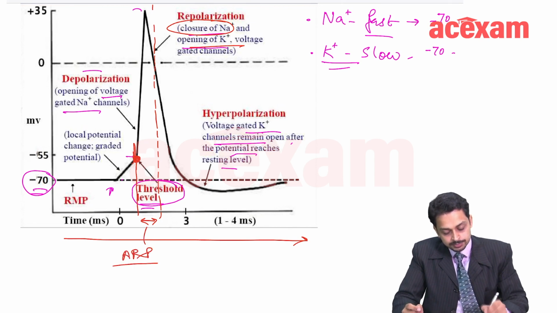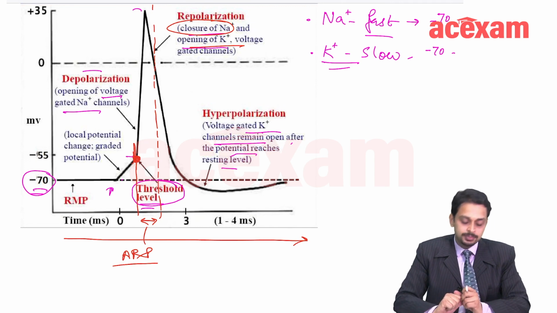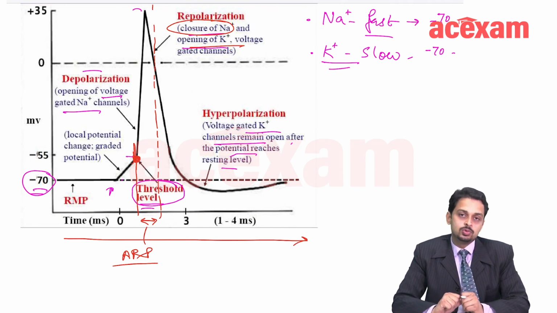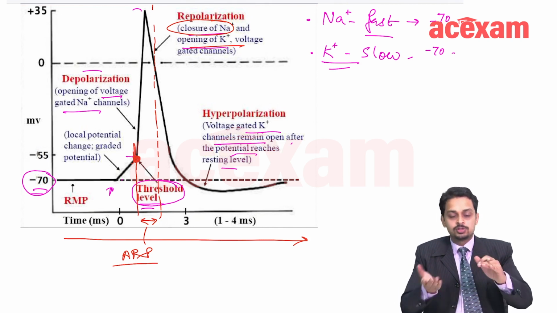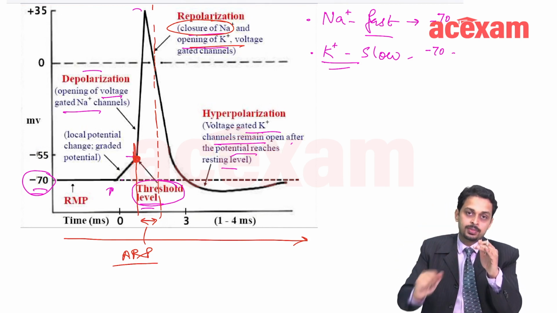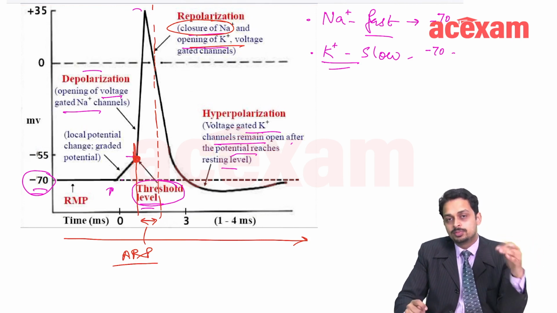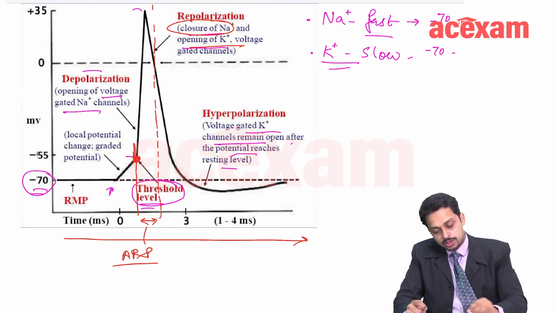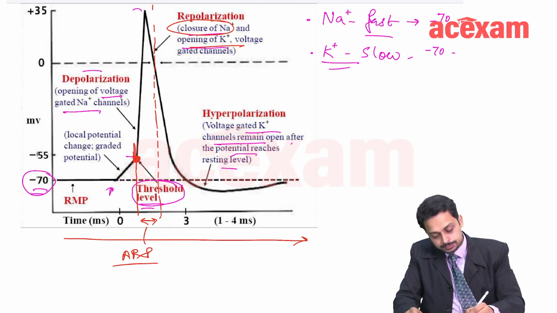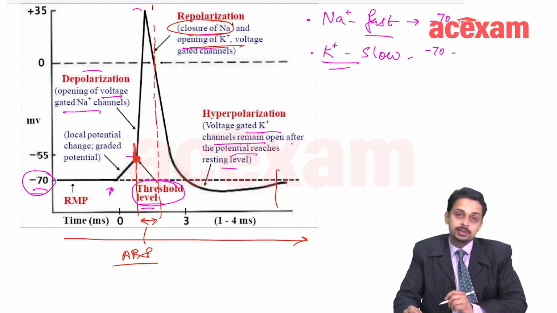What is relative refractory period? Relative refractory period refers to a time interval in which if a supra threshold stimulus is given, then a second action potential can happen. So it is till here, till the end of the action potential.